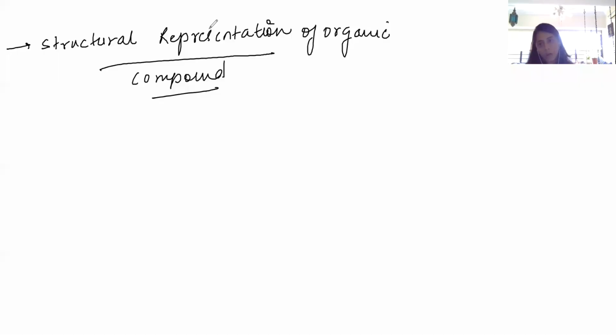Okay, so now we know that organic chemistry revolves around carbon. And why carbon? Because it has the property of catenation, and it can easily form 4 bonds to complete its octet. So now we are going to discuss the structural representation of organic compounds. That is how we write the organic structure. So basically there are 4 ways to write down.